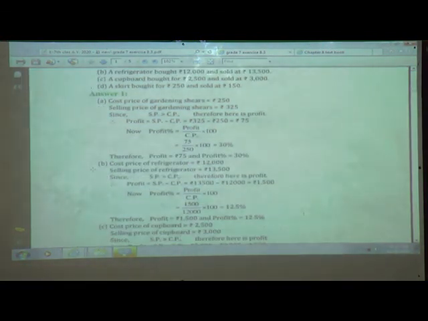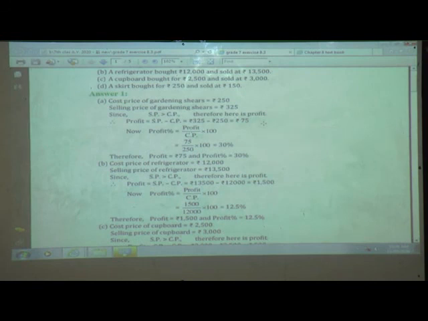So here we will have one situation. The cost price of the gardening shears is equal to rupees 250. The selling price of the gardening shears is given as 325. Since by the amounts SP is greater, we can say SP is greater than CP. Therefore it will be a profit. So profit is equal to SP minus CP. So SP minus CP means 325 minus rupees 250 will be rupees 75.